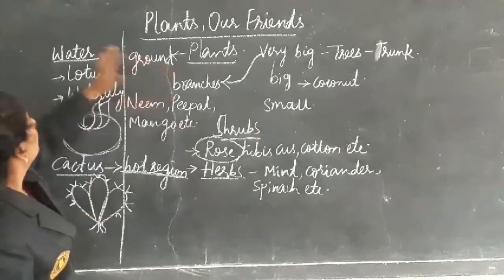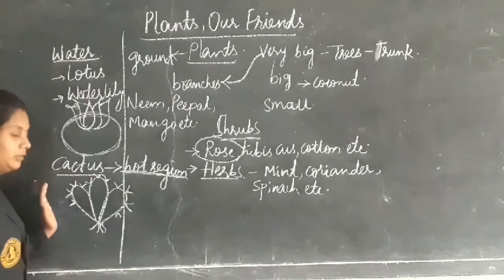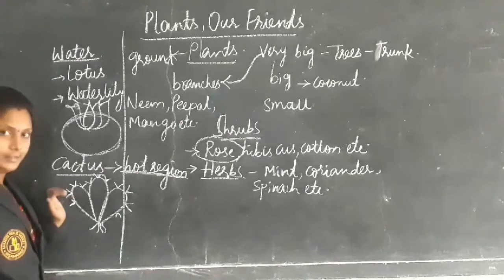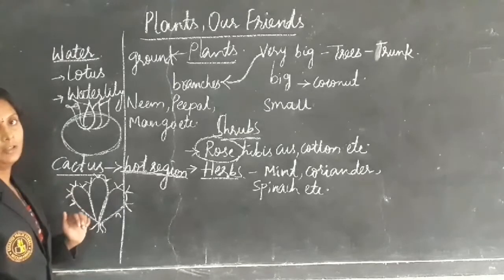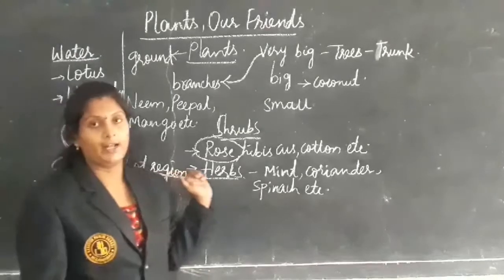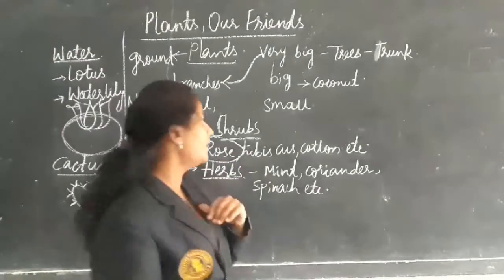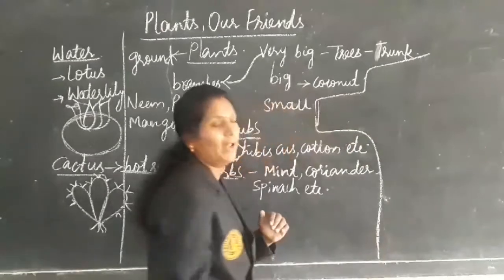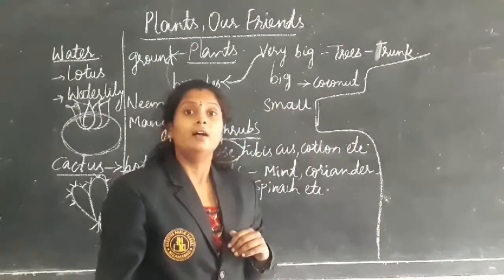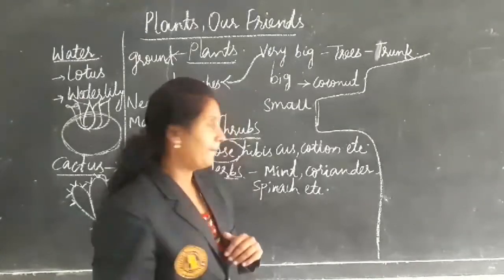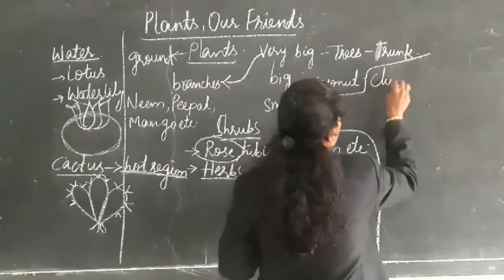Land plants, water plants, and also the plants which grow in hot regions. This is about the different types of plants which grow in different areas. There are some other plants, which we call climbers and creepers. Climbers.